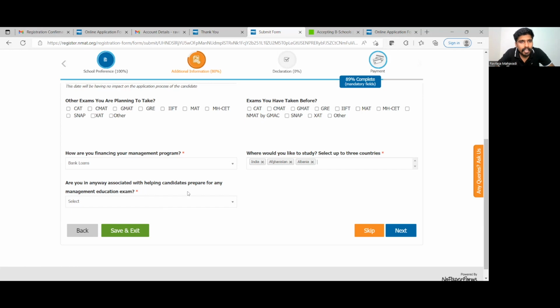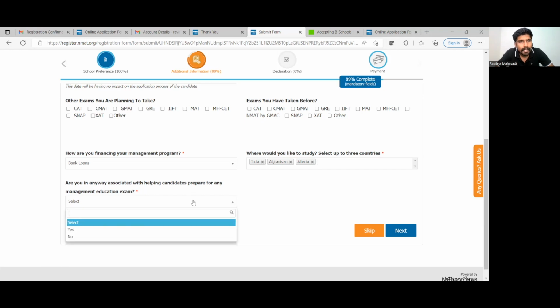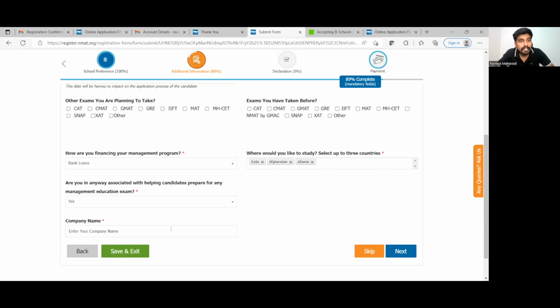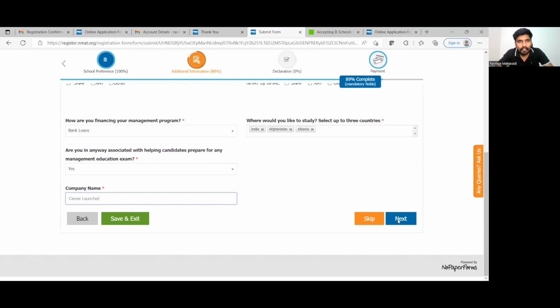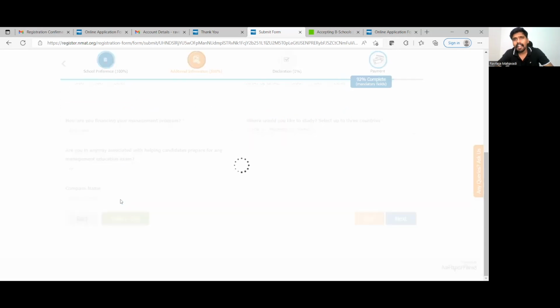Are you in any way associated with helping candidates prepare for management exams? Yes, my company's name is Career Launcher, and I will go ahead and complete the payment. Once I complete this payment, mera NMAT ka registration khatam ho jaayega, right? That is the preliminary registration for the exam that you have to do.